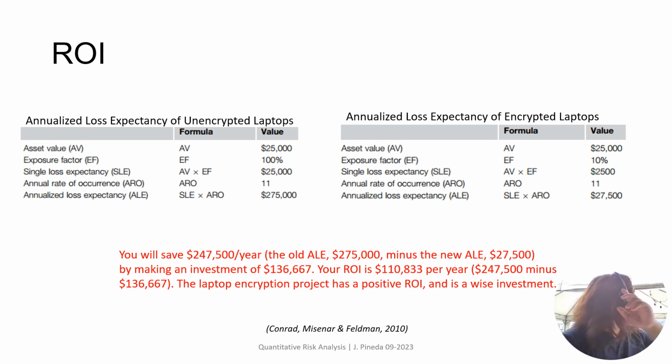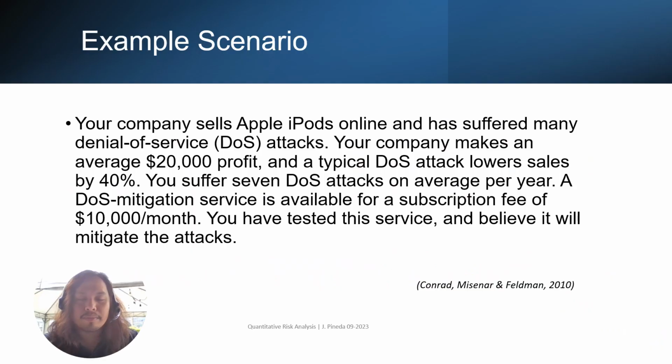So the ROI now is $110,833. So the laptop encryption project has a positive ROI and is considered to be a wise investment. All right, let's have another example.